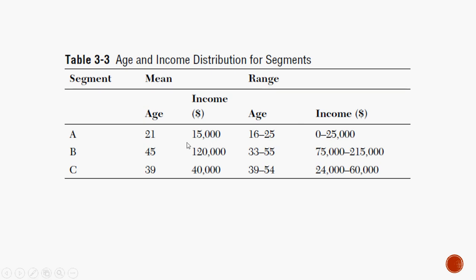Similarly, customers or respondents around 45, between 33 to 55, have an income of $75,000 to $150,000. Whereas the third segment, around 39, with ages 39 to 54, has a mean income of $40,000 and their range is between $24,000 to $60,000.